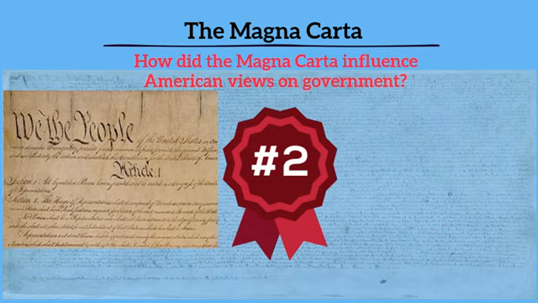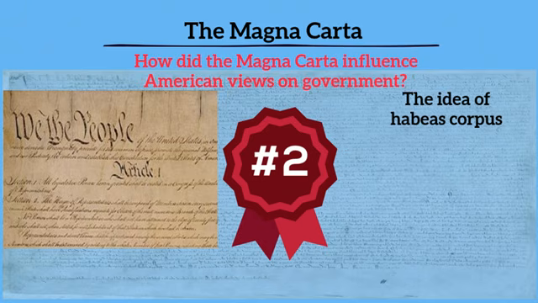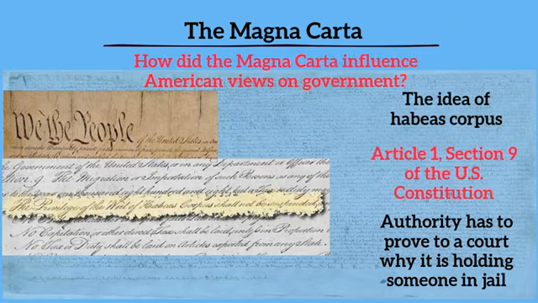Second, the Magna Carta established the idea of what's called habeas corpus. This concept was included in the U.S. Constitution. In Article 1, Section 9, it states that an authority has to prove to a court why it is holding someone in jail. This is a very important individual right.